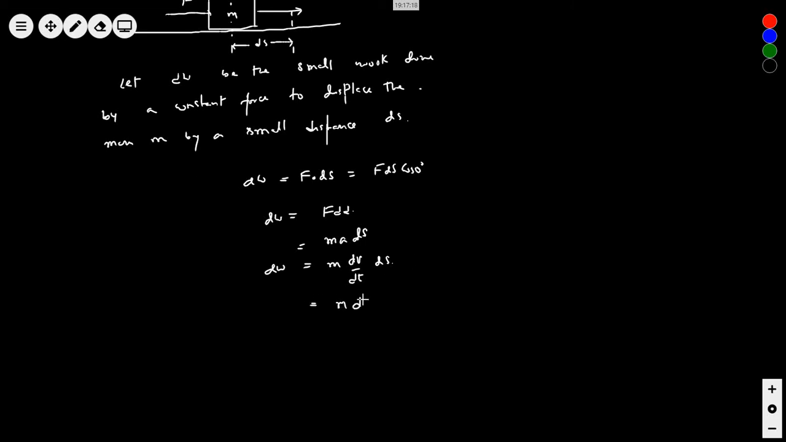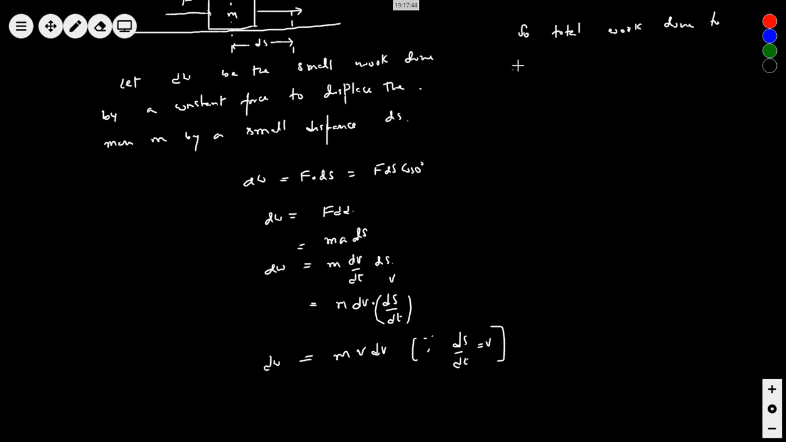Then can I write m dv into ds by dt? Can I write like this? What is this? Isn't this velocity? Yes, sir. m v dv. Can you write? Since ds by dt is nothing but velocity only. Right? Yes, sir. So total work done will be how much? Total work done to move the mass, so you see I have brought it into velocity. We have completely removed displacement and brought it into velocity.